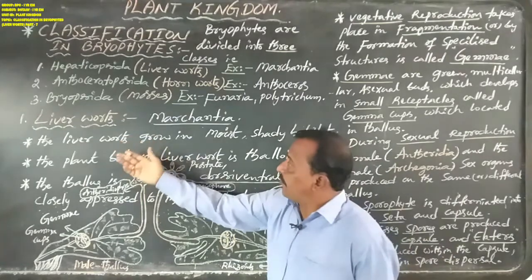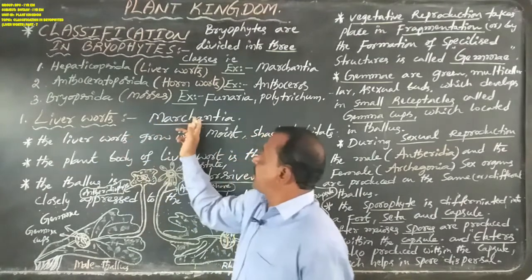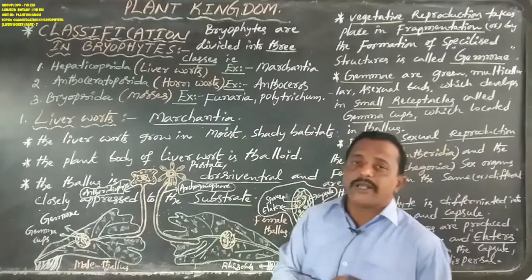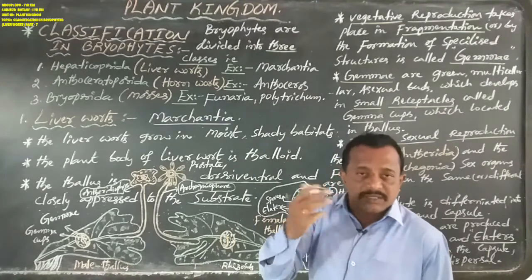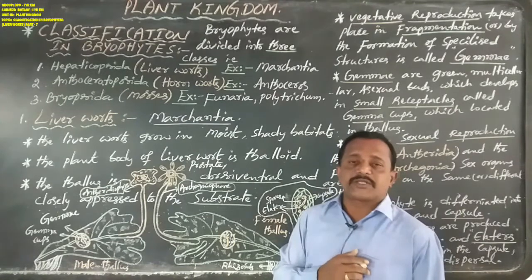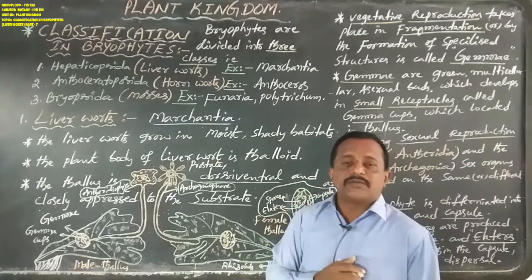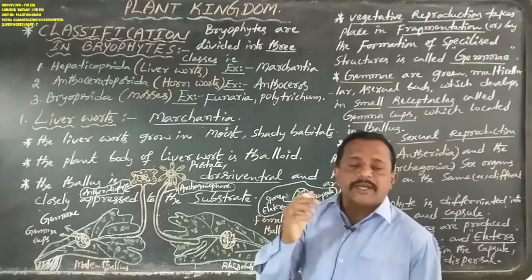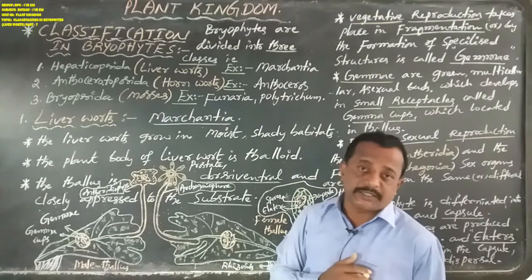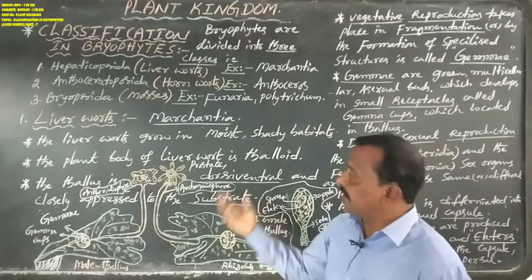The liverworts, especially Marchantia, generally grow in moist areas and sandy habitats such as banks of streams, marshy grounds, damp soils and waste waters, and also decaying wood and tree trunks.